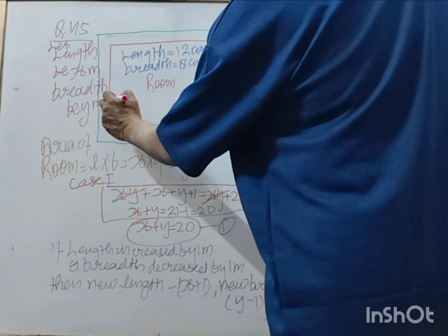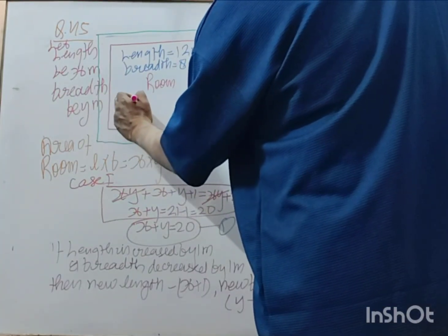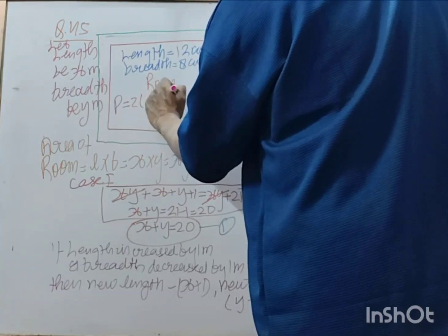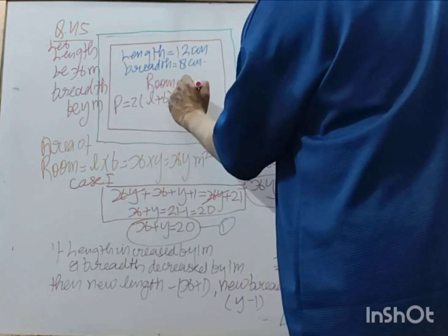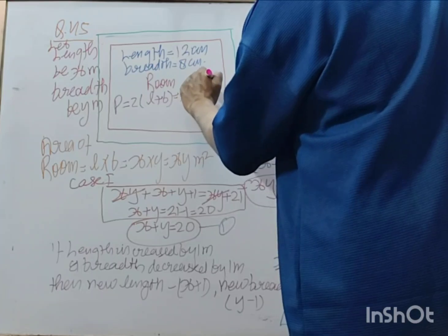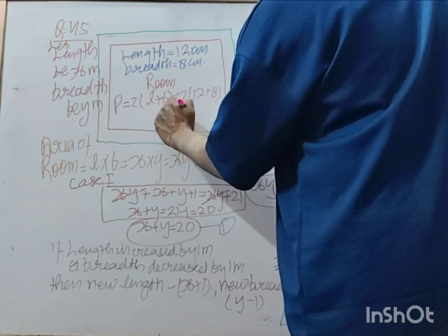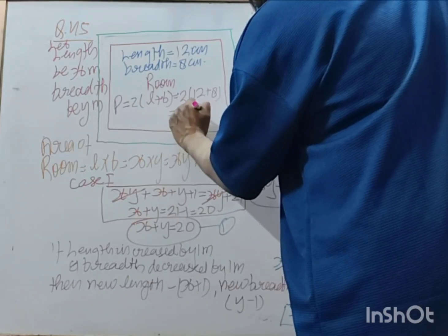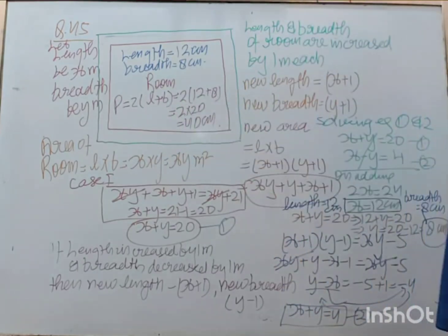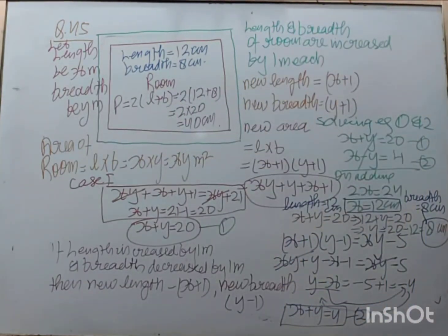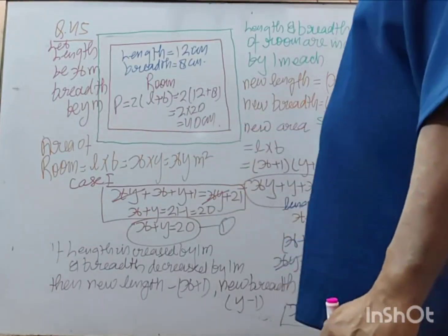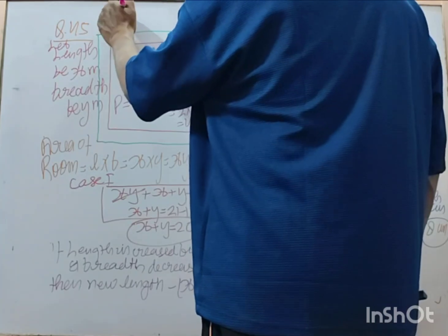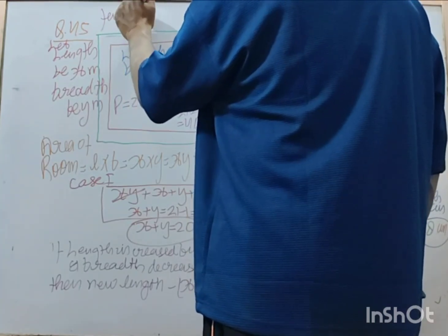Now perimeter is equal to 2 bracket L plus B. So 2 bracket 12 plus 8. So 2 into 20 becomes 40 centimeter. You get this? Yes, sir. So the question was find the perimeter of the room.